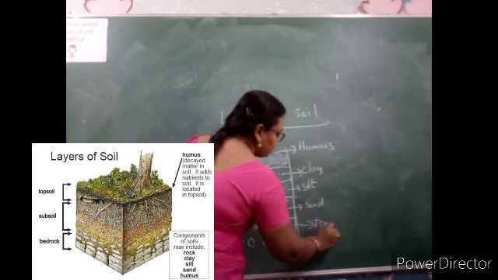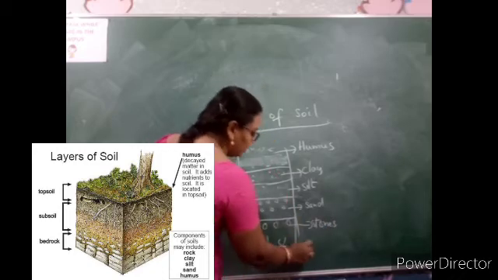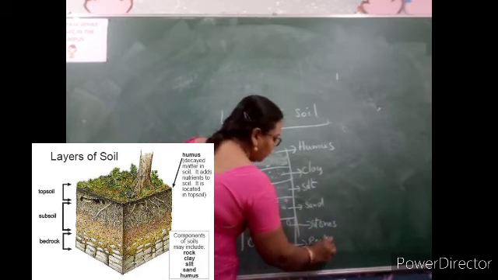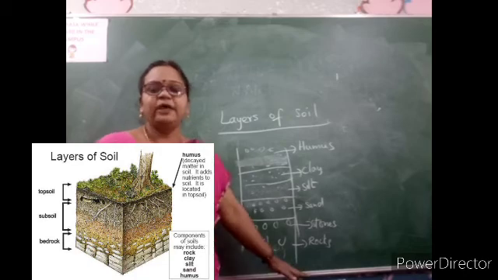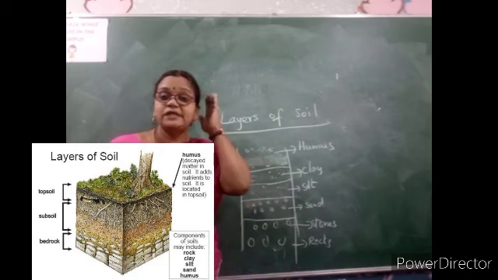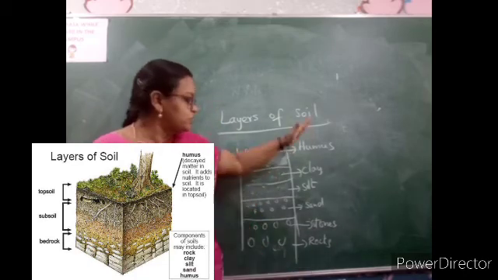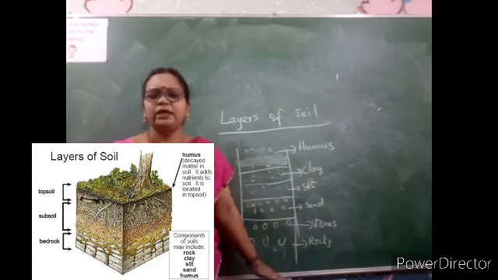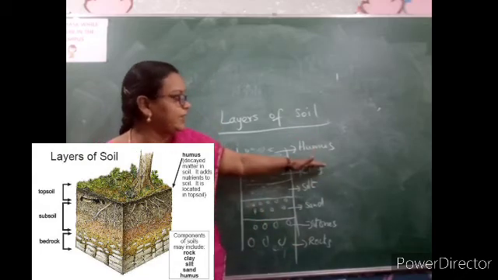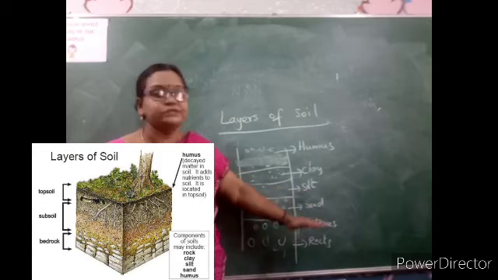Big stones, small stones, you can write, are rocks. Down to that, it will be rocks only. There only the rainwater, as in the lesson we learned, goes and settles. So these are the different layers of soil, very, very important: humus, clay, silt, sand, stones and rocks.